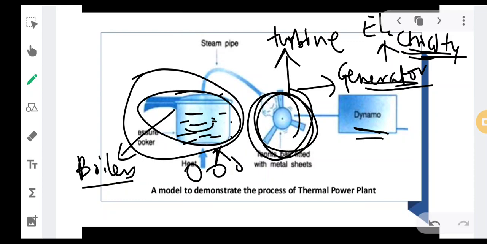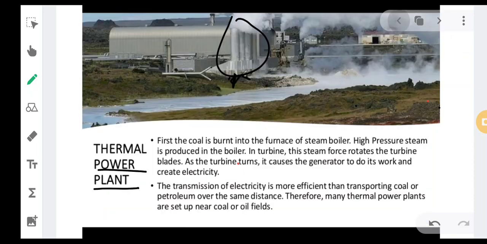Whatever electricity we get is generally from these thermal power plants. The major source of energy in India as well as the world is the thermal power plant. This is how the thermal power plant is made up. First the coal is burned in the furnace of a steam boiler. A furnace is the place where coal is burned, and a steam boiler is a type of pressure cooker. So you need to write that down, steam boiler.